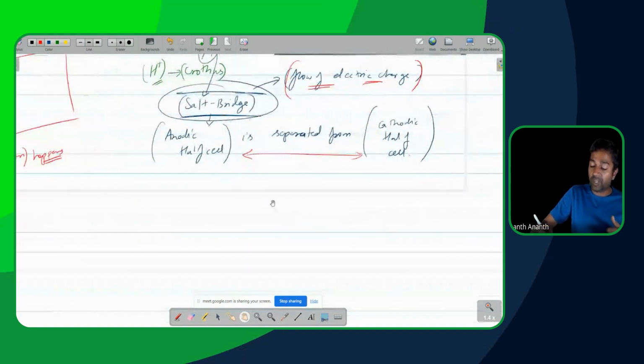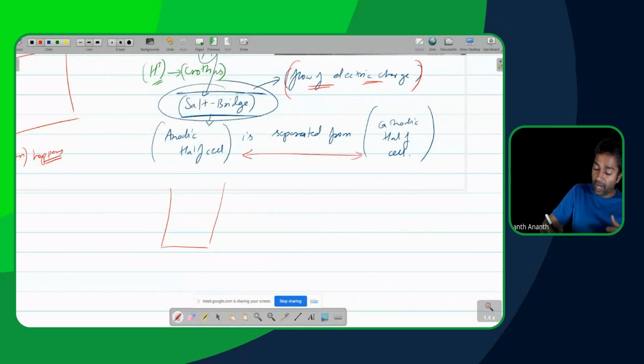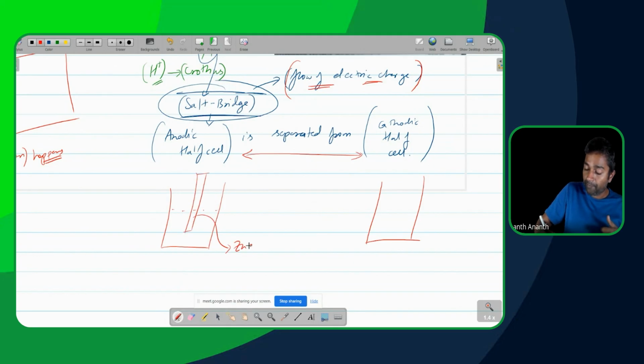The salt bridge becomes necessary because when you have an anodic half cell and a cathodic half cell, in this case let's take the zinc itself. So this is going to be a zinc rod dipped in a zinc 2 plus solution.